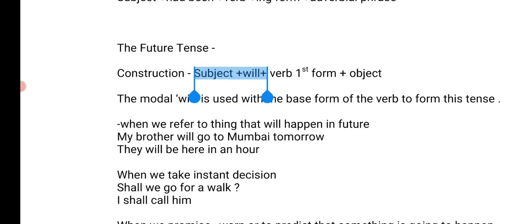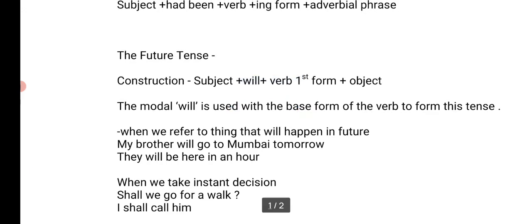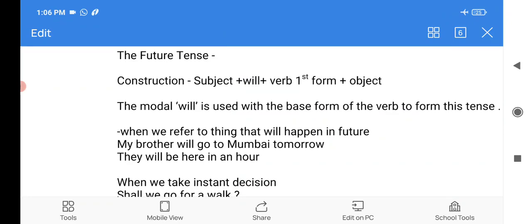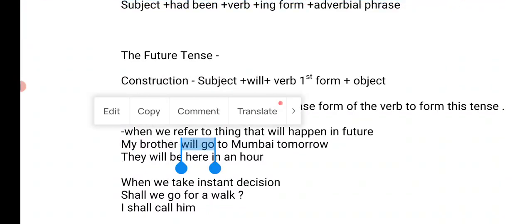The construction is subject plus will plus the first form of the verb plus object. We always use the first form, the base form of the verb, after will. The modal will is used with the base form of the verb to form these tenses. When do we use the future tense? When we refer to things that will happen in the future. For example, my brother will go to Mumbai tomorrow. My brother is the subject, will is the modal helping verb, go is the main verb, Mumbai is the object, and tomorrow is the adverb.